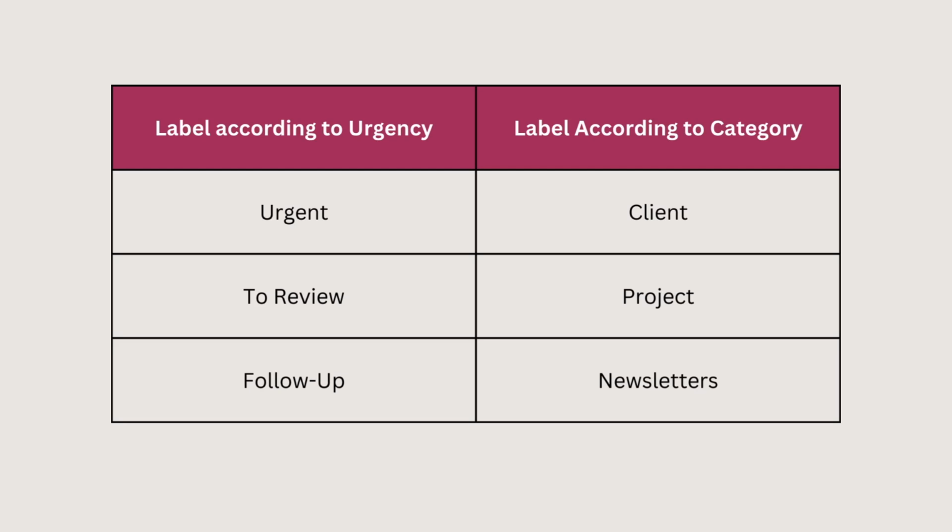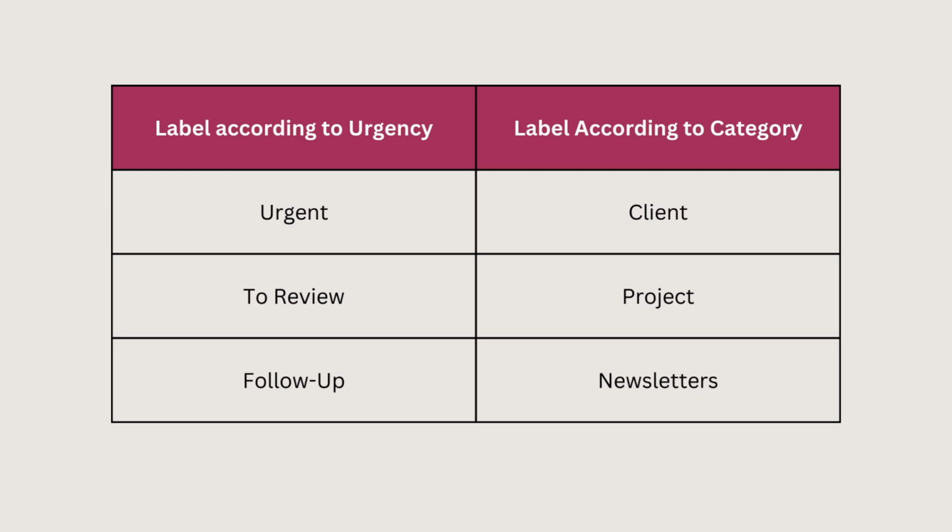And then we have labeling according to category. These are emails that fall specifically under specific categories. For instance, we have clients. These are clients that maybe your client is working with, and he needs the emails and responses from them under one label so that he can easily access them even when the communication is over. So, for instance, it can be his co-workers, it can be his lawyers. So you can use labels to put them under these categories.